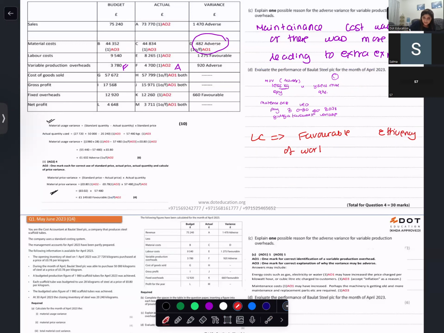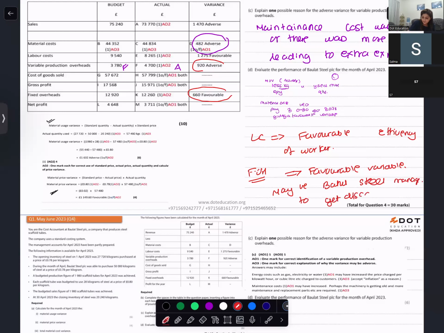Fixed overheads. Fixed overheads showed which variance? Favorable variance. So less expenditure. Maybe Batul Steel managed to get discounts in cost. Discounts in fixed costs.